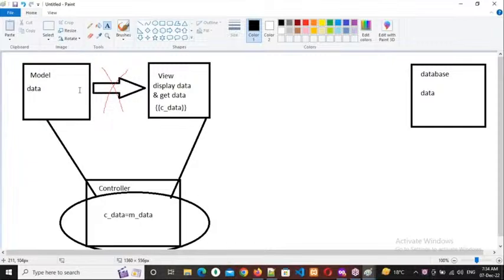Since it is a client side technology, we cannot connect. Then how can I do it? That's why in every company there will be server side developers. Understanding it, everybody? In every company there will be server side developers.